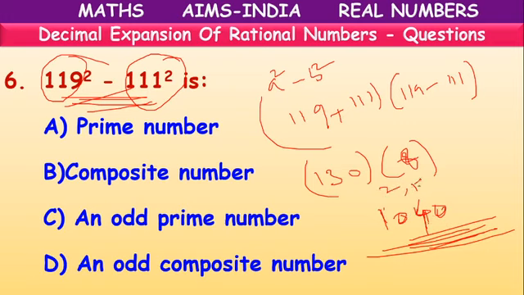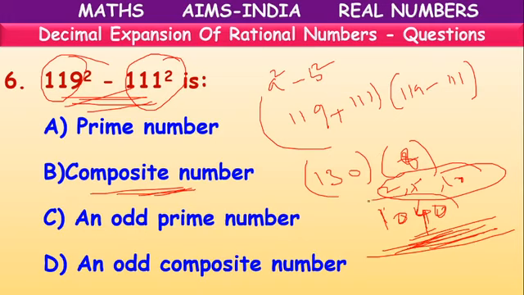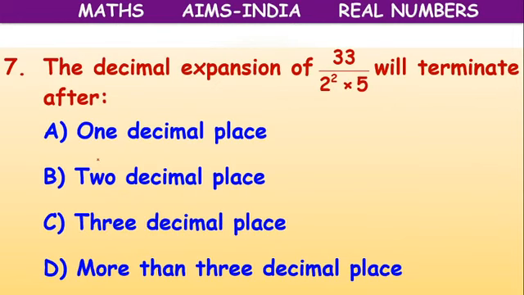Because 2 is a factor of this number, 5 is a factor of this number, 10 is a factor of this number. We are having so many factors. So it is an example of a composite number. Which composite number? Is it an odd number? No, because at the units place we have 0. So it's an even composite number, but that option is not there. So composite number will be the right answer.